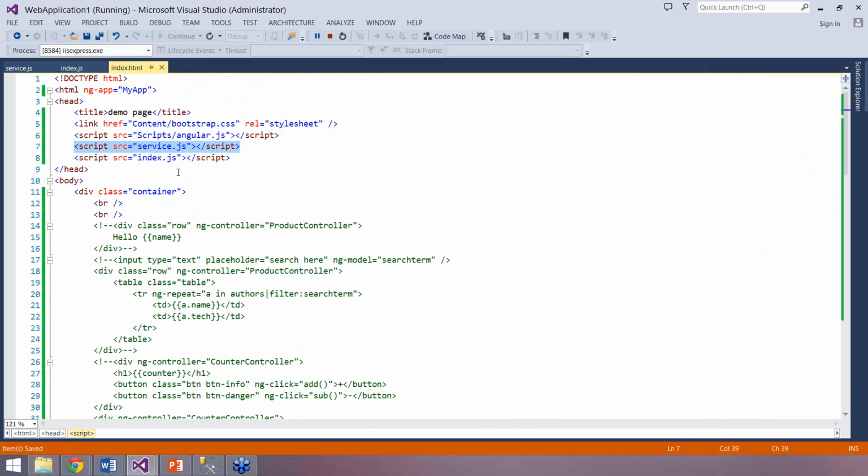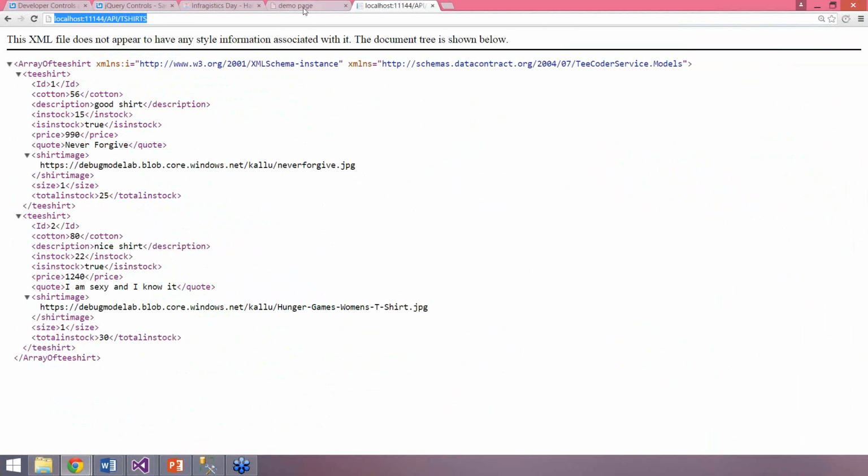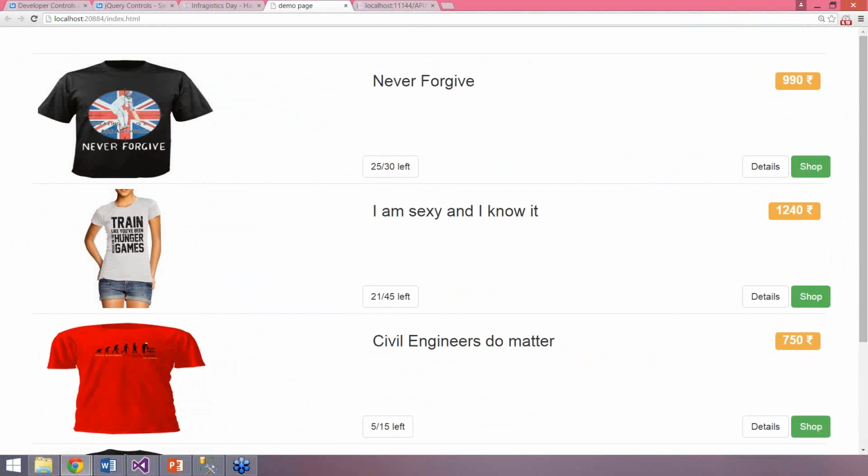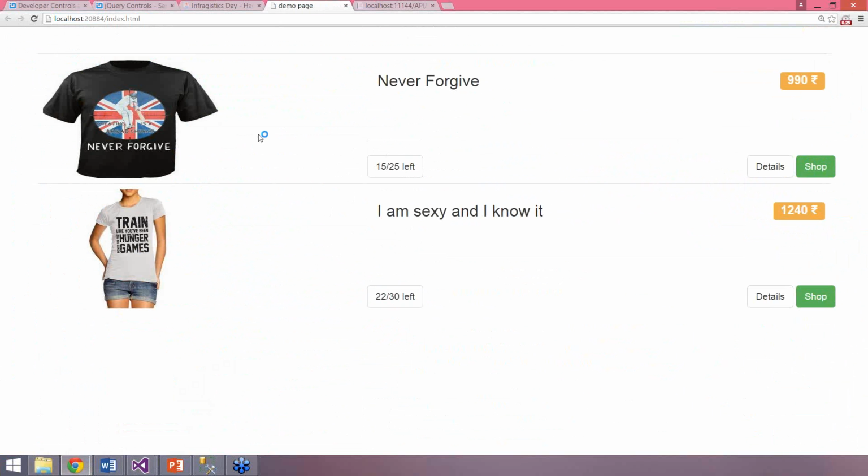Now let us go ahead and run the application, and this time when the app runs, we'll see that we are getting the data from the database. I'll run the application again. Last time we ran, we had around 4 t-shirts. Right now in our database, we have only 2 items, 2 rows. When we display it here, you see we are getting only 2 items in the application, and those 2 items are coming from the database server.